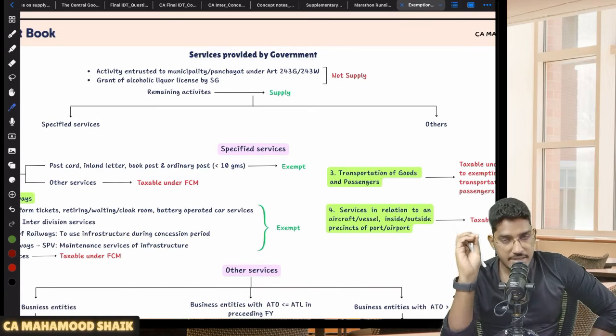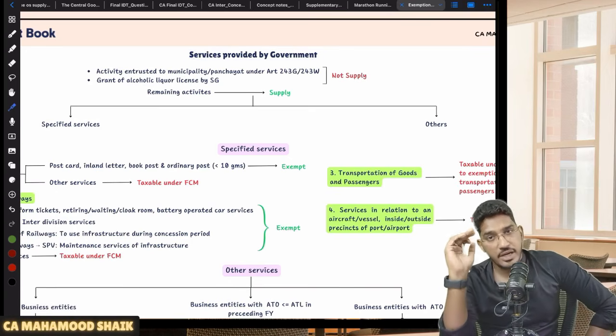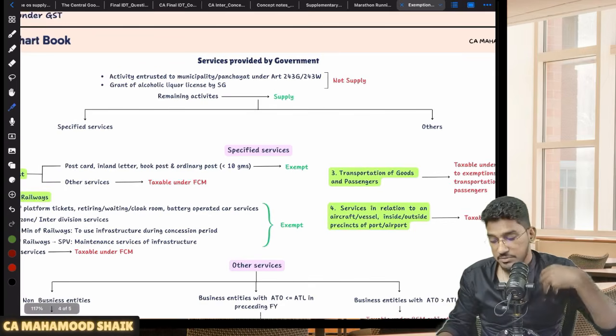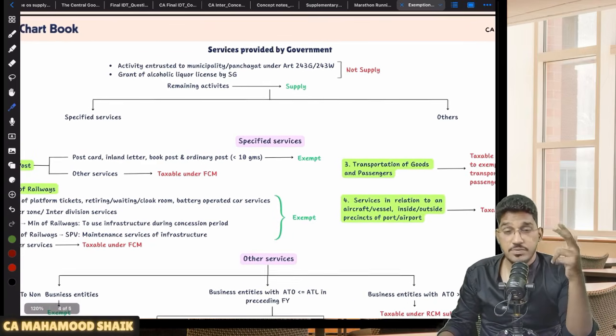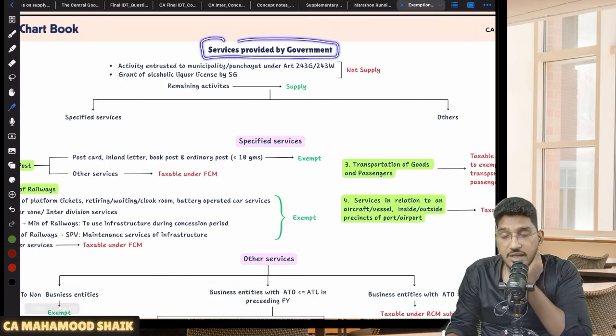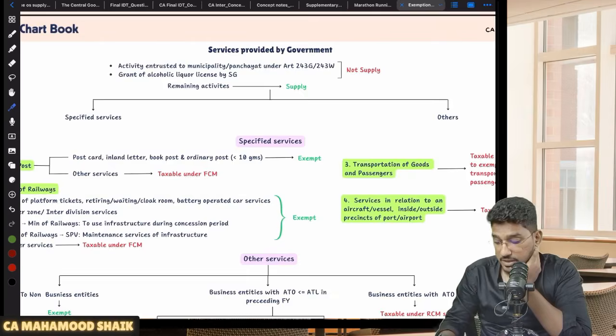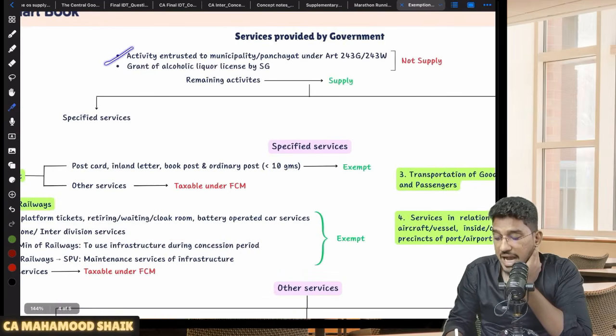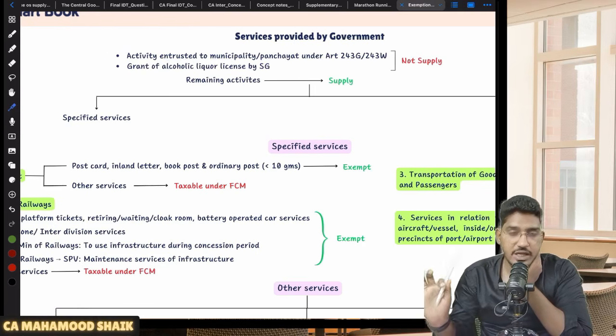Now, there are exemptions relating to services which are provided by government also. There are various exemptions related to services provided by government. Let us see what those exemptions are. Number one, activities which are entrusted to a municipality or panchayat under Article 243G or 243W.